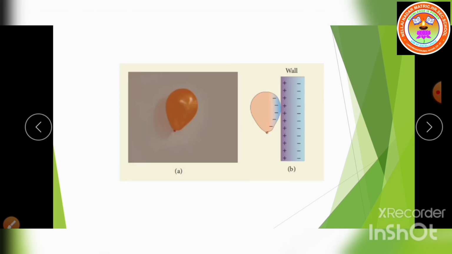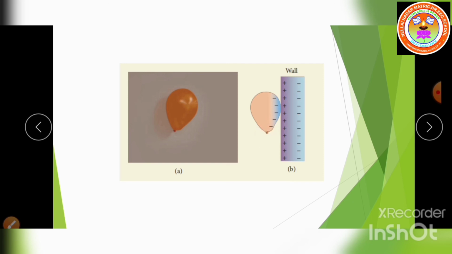The charged balloon, after rubbing, will stick on a wall. What is the reason? If you rub it, negative charges will be present on the balloon.